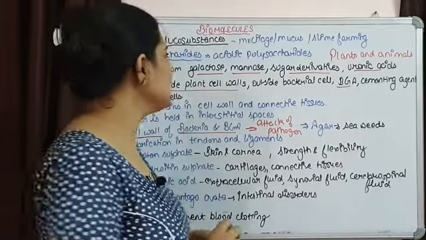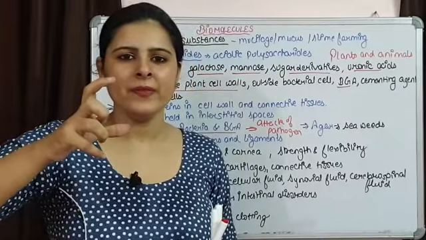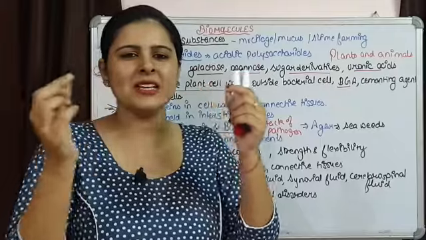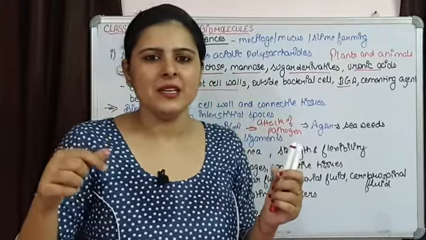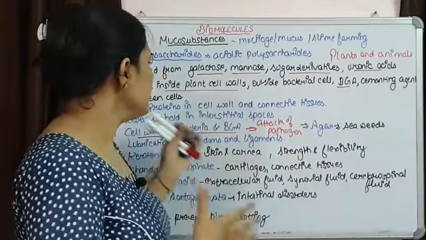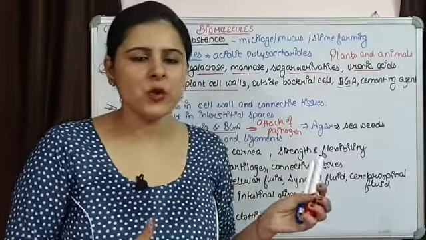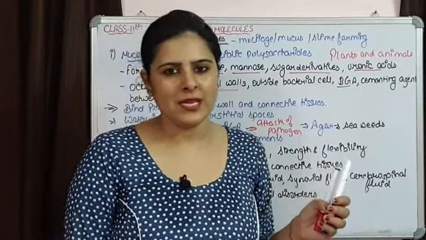If we want to see these mucopolysaccharides, then we can take a lady finger and cut it when it is immature, and we can see the mucilage or the slimy layer that is present, that is sticky. So that is going to be the mucilage. So these are the functions of mucilage. Let's talk about a few structures more and then we will come up with the functions of polysaccharides.